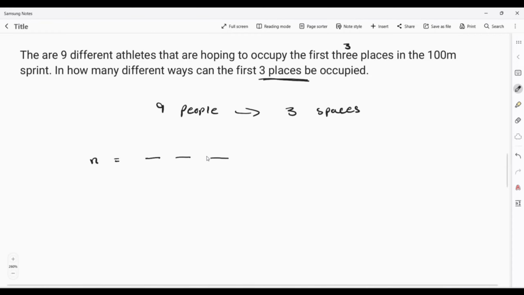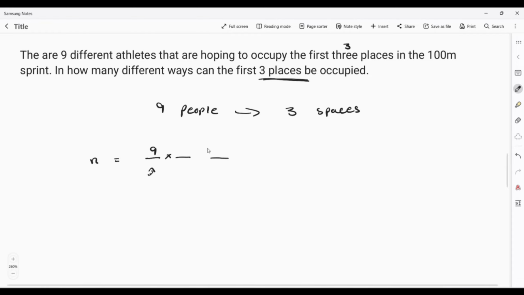So what's actually going to happen is that you are going to ask yourself the same question again. How many spaces do I have? I have 3. How many people do I have? I have 9 people. Then 1 person out of how many people will occupy that space? 1 person out of 9 people will occupy that space. That's how you answer these questions.